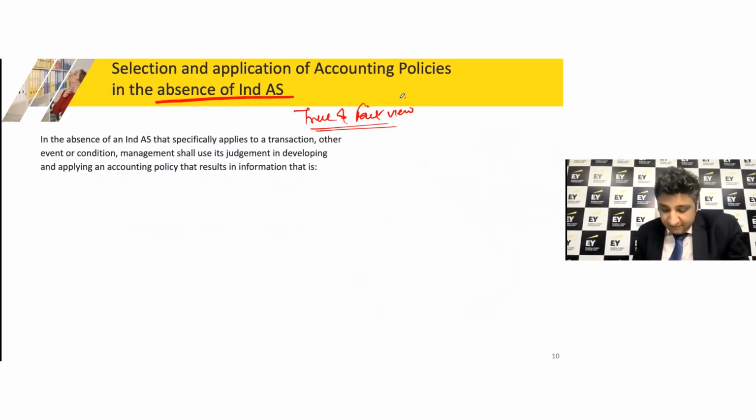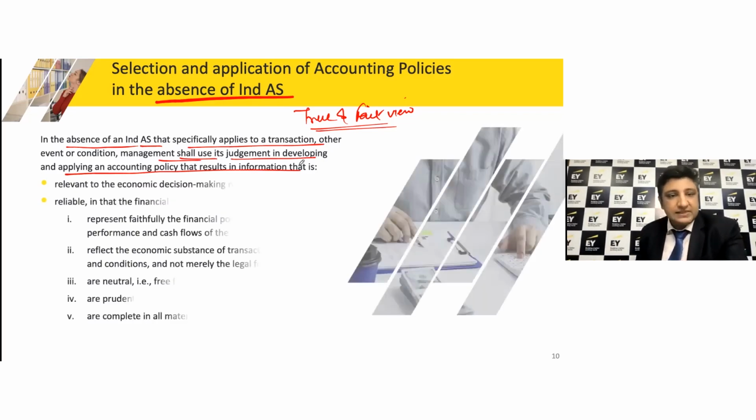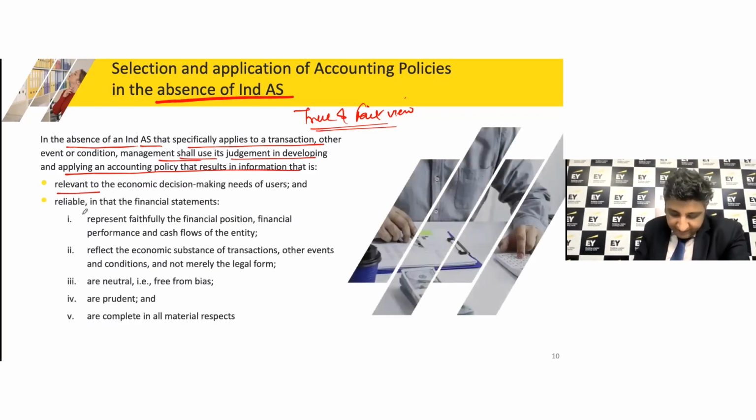But then still the focus goes on that in case the Ind AS is not present, in terms of what kind of policy choice we should have as far as the application to a particular transaction is concerned, then the management is required to use its own judgment in developing and applying an accounting policy that would result in relevant information and reliable information. Again, you go back to the